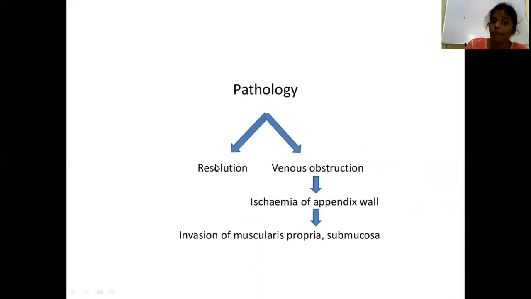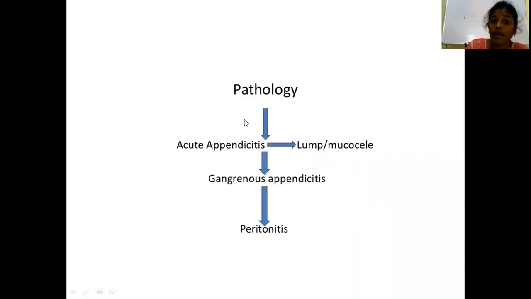At this stage, in many cases there will be spontaneous resolution without any treatment, or with a mild antibiotic course there will be resolution of symptoms. Or it may progress into venous obstruction, causing ischemia of the appendix wall, and invasion of the bacteria into the muscularis propria and submucosa. Then this leads to acute appendicitis.